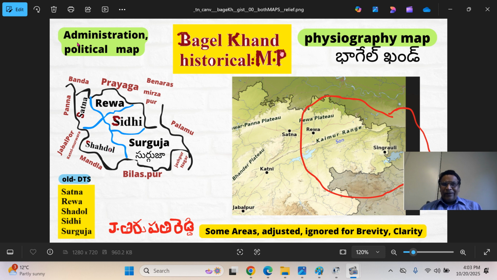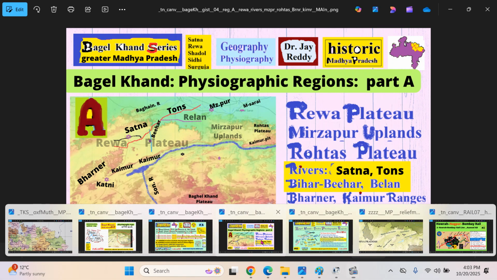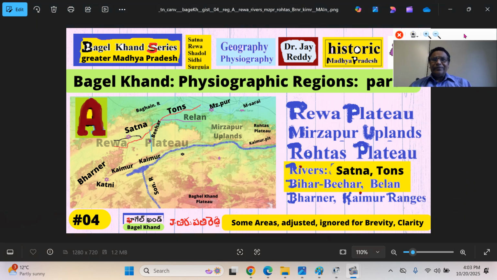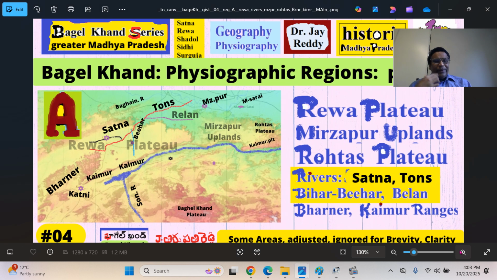You see just 5 districts here, but this gives a much broader understanding of the region. I will go over this, and afterwards we will look at 2 or 3 relief maps where you will get a deeper understanding of the region.